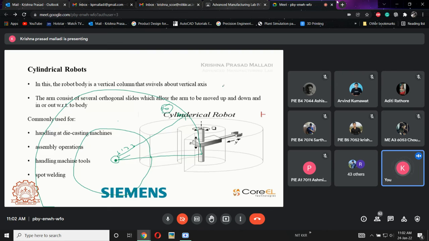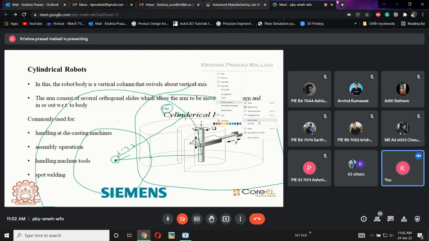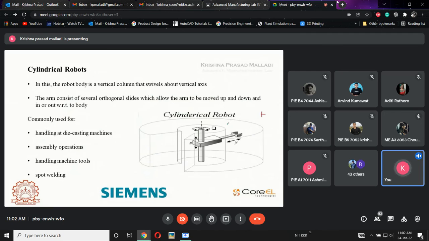If I want to do the same at some height, the same will be obtained. That is exactly what this is, which is nothing but the envelope. Technically we call it the robot envelope. The robot envelope is the maximum area that the robot is going to cover, from the minimum to the maximum. The working area of the robot is known as the working envelope, the robot envelope. Clear?